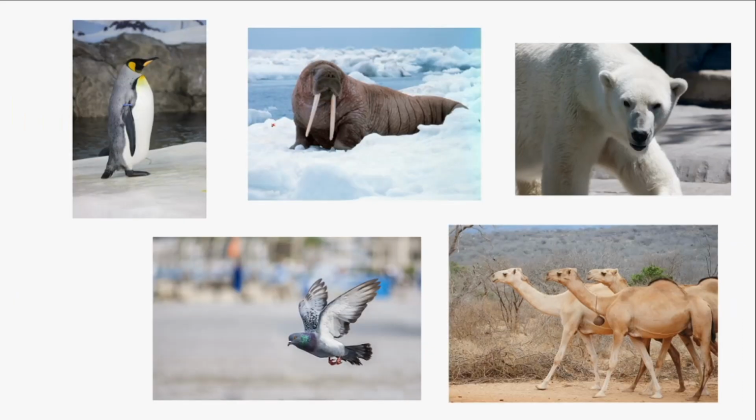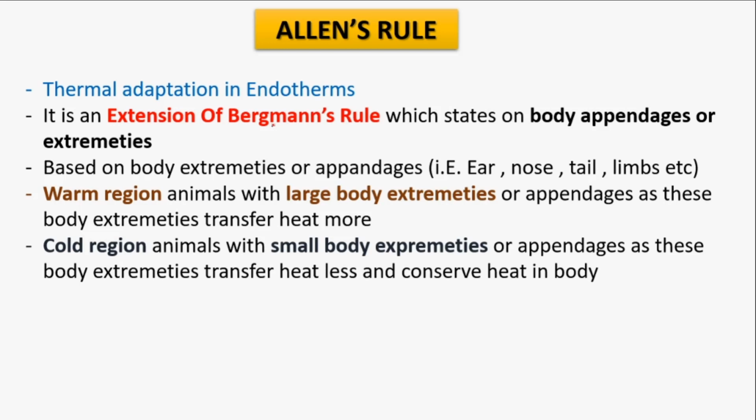These are some pictures of some colder climatic animals and some hot climatic animals. As you can see, the colder climatic animals have larger body size compared to the hot climatic animals. So next is Allen's rule. Allen's rule is also based on thermal adaptations in endotherms, and it is an extension of Bergmann's rule. It is based on the body appendages or extremities. Body appendages means ear, nose, tail, limbs.